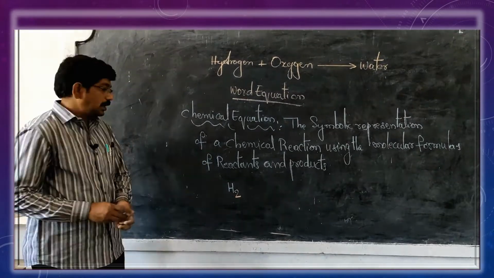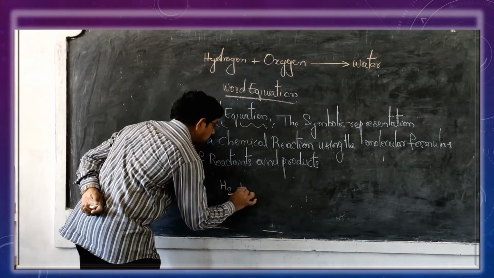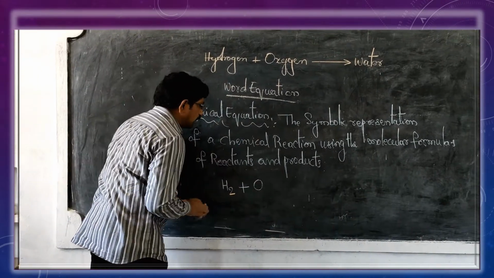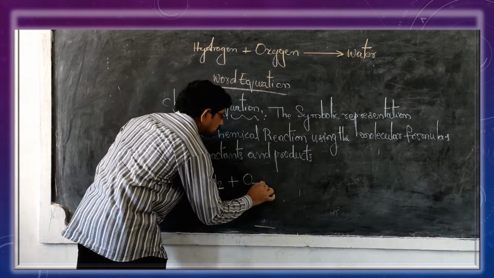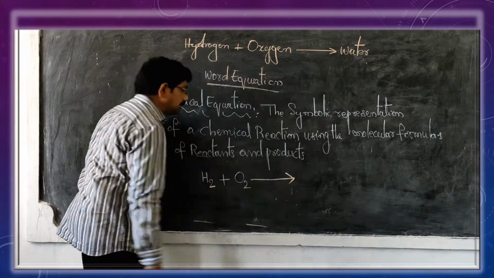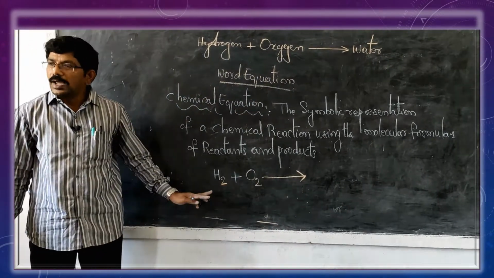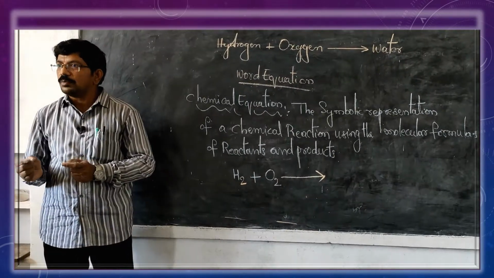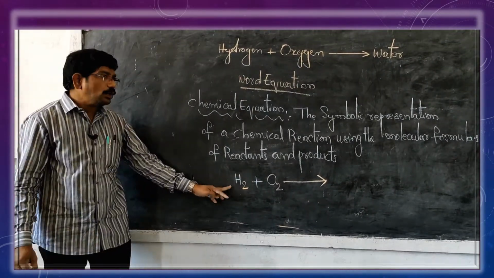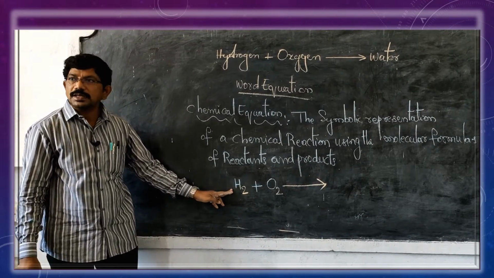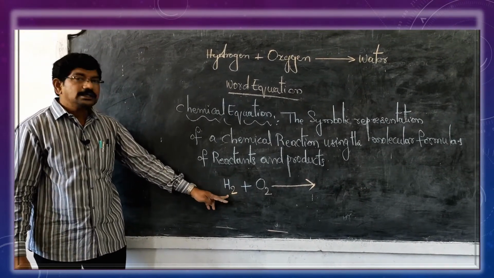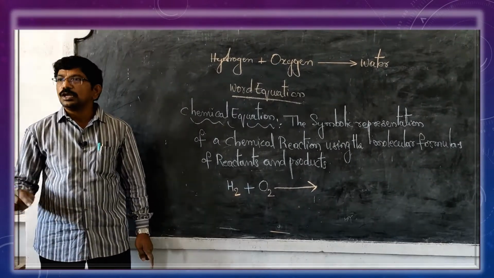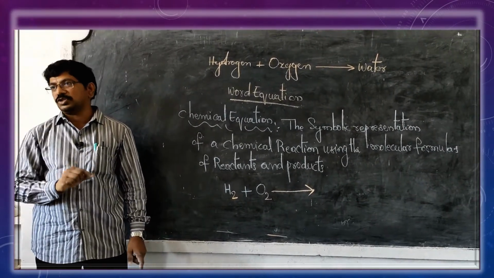Next, the oxygen symbol is O, but its atomicity is 2. While writing the elements, you always mention the atomicity.